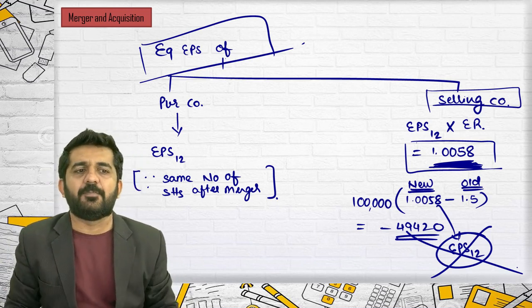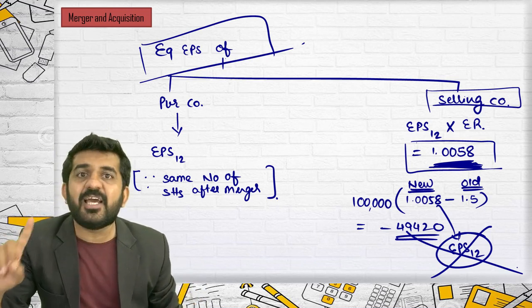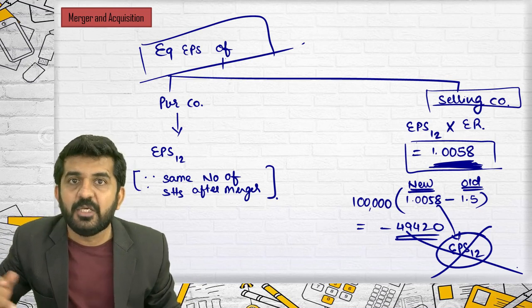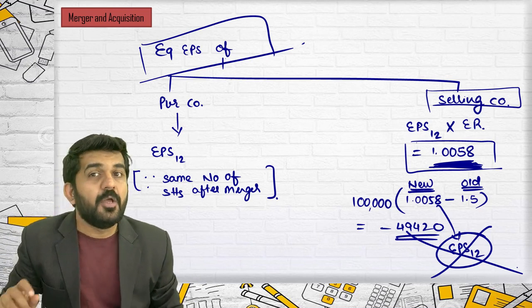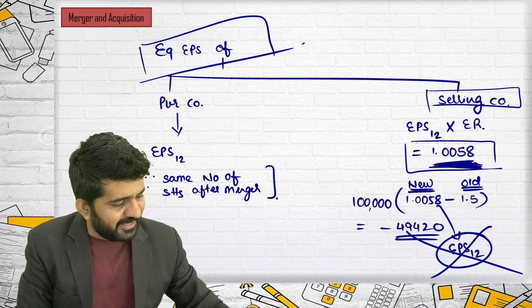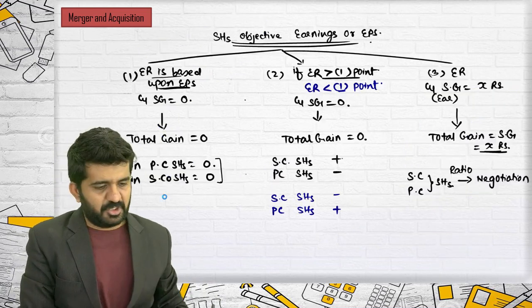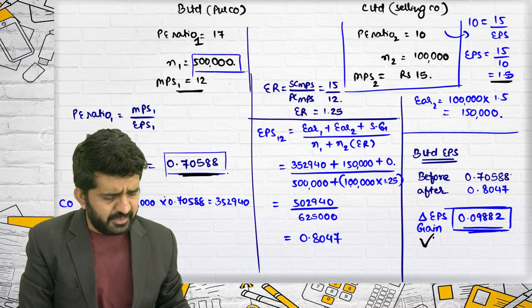You will directly get profit or loss. If you have EPS 1.2, of course they are getting shares of the new company. But there is an exchange ratio involved, so you cannot directly compare your EPS 1.2. Here this can be done. Here it is easily visible.